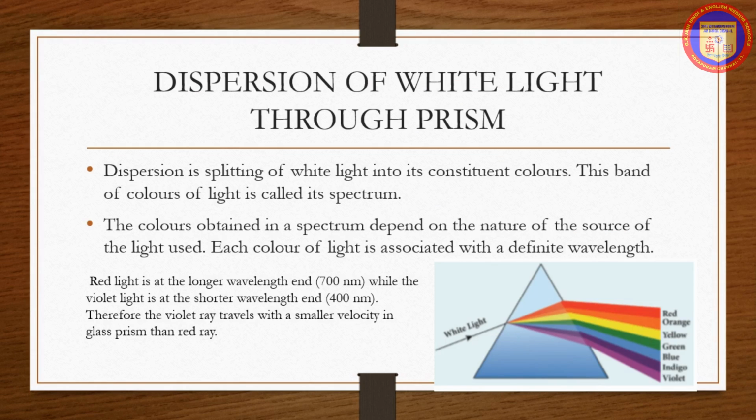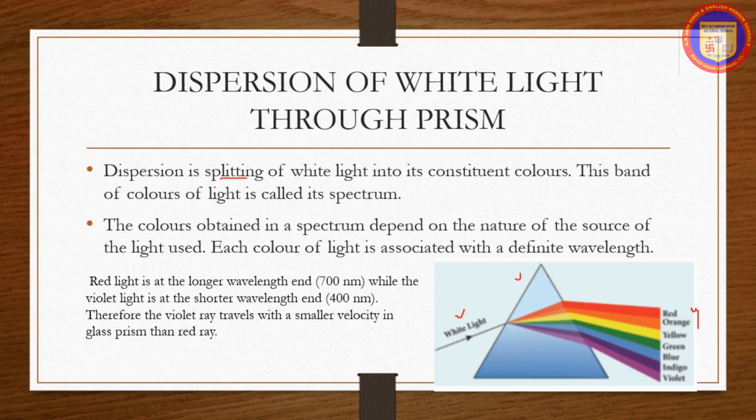Dispersion of white light through prism. When a narrow beam of parallel rays of white light is incident on the face of the prism, the ray gets refracted and received on a white screen. We are able to see a band of colors obtained in the order recollected by the word VIBGYOR. VIBGYOR means violet, indigo, blue, green, yellow, orange and red. Violet is the most deviated and red is the least deviated color.